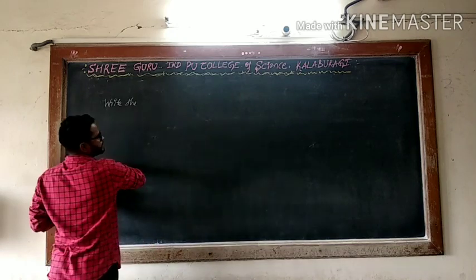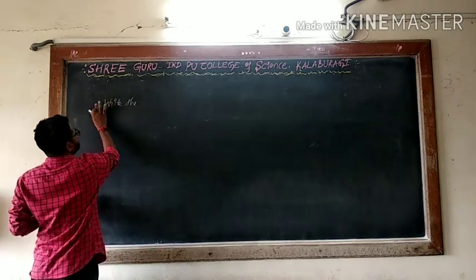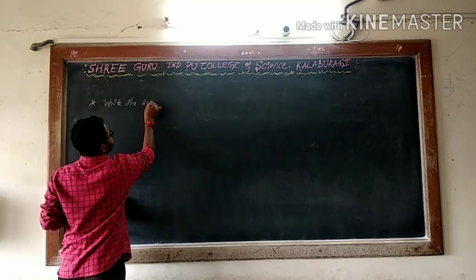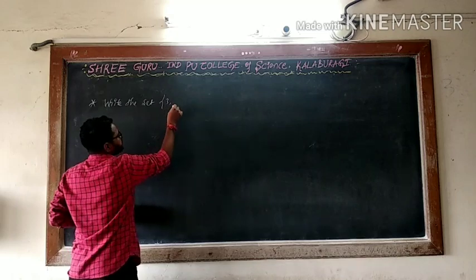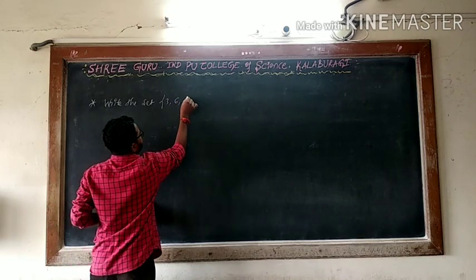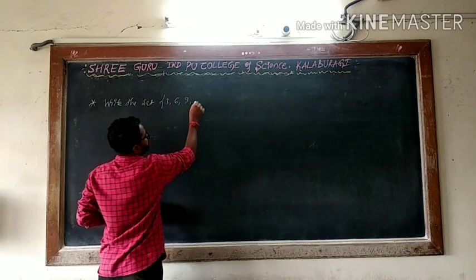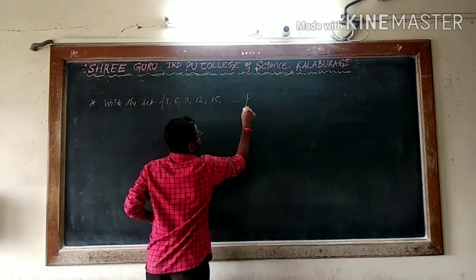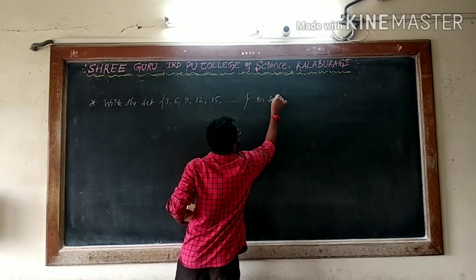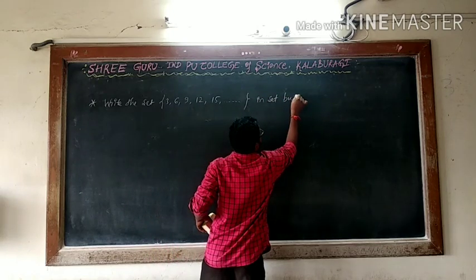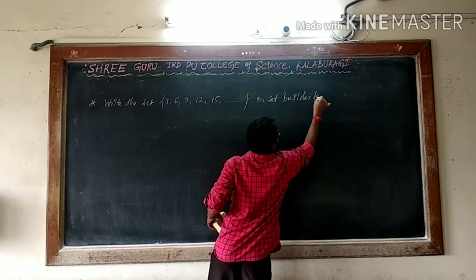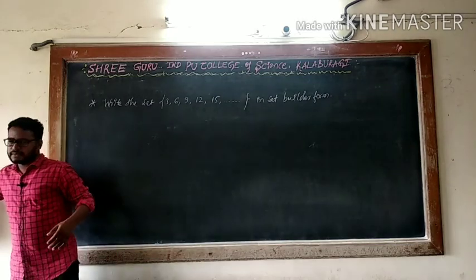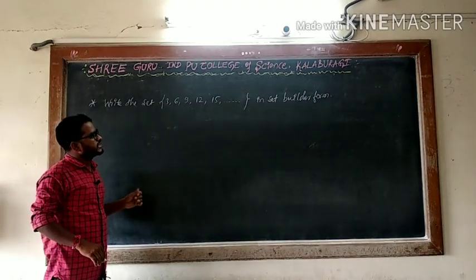Here I will take one thing. So I am taking the next example. Write the set 3, 6, 9, 12, 15 and so on in set builder form. This is, we are converting the given roster form to set builder form.